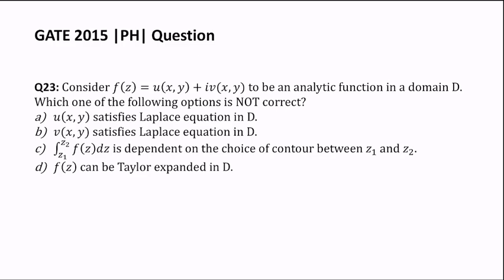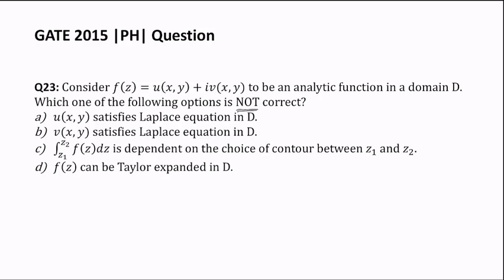Hello, in this video we are going to solve question number 23 of GATE 2015 paper. So the question is, consider a complex function f of z which is equal to u of x y plus i times v of x y, and this is an analytic function in some domain D. Then which one of the following options is not correct?